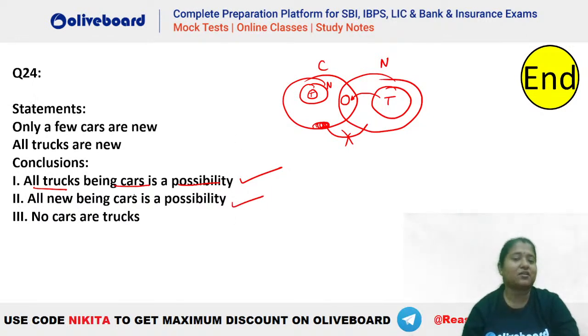No cars are truck. Now, no cars are truck. That is a possibility, not a definite one. This cars and truck could have interacted, and that is why this is wrong. Ma'am, but all truck is new and some new are not cars.